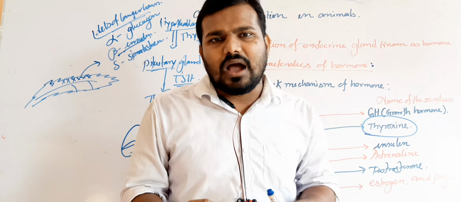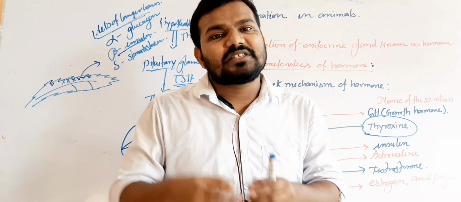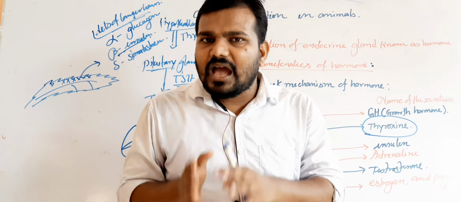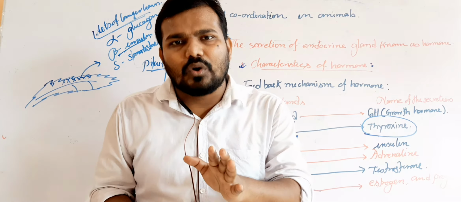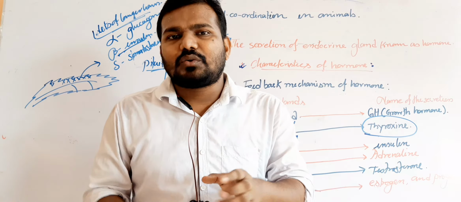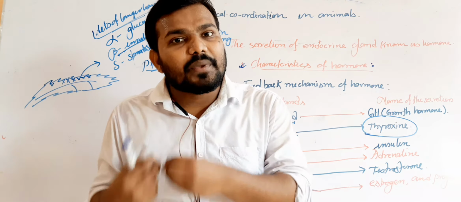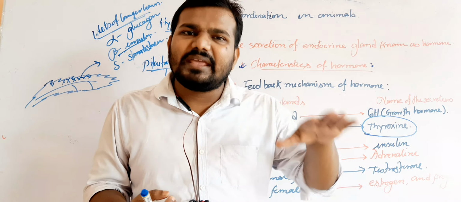The second one, insulin prevents the glycogenolysis process. It means the formation of glucose process. The third one, insulin regulates the amount of glucose in our blood. Due to the deficiency of insulin, the amount of glucose in the blood will increase.